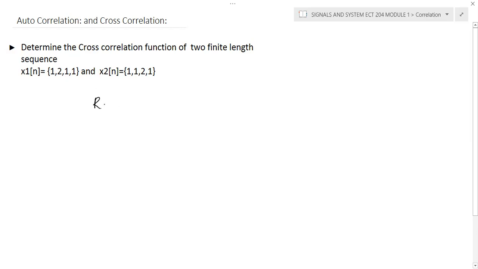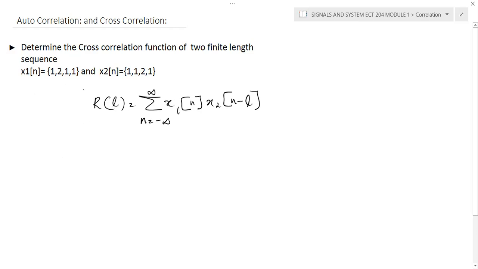And for the discrete time sequence, you can write instead of tau some other letters you can use. For example, let it be L. Okay, and the equation becomes the sum over n equal to minus infinity to infinity. If there are two signals x1 and x2, you can write x1 of n, x2 of n minus L. Okay, this is the cross correlation function. If it is autocorrelation, in place of x1 and x2, you can write x itself. Okay, this is the autocorrelation function.